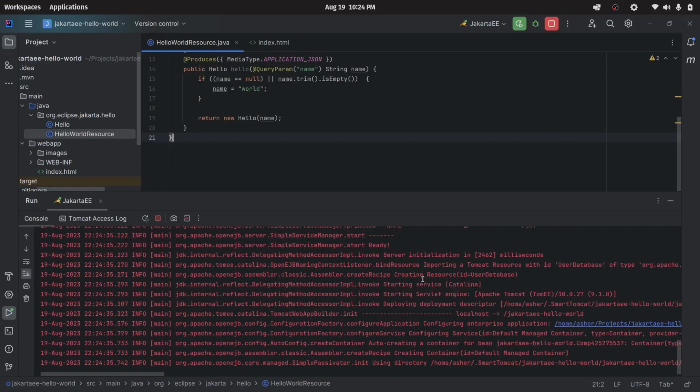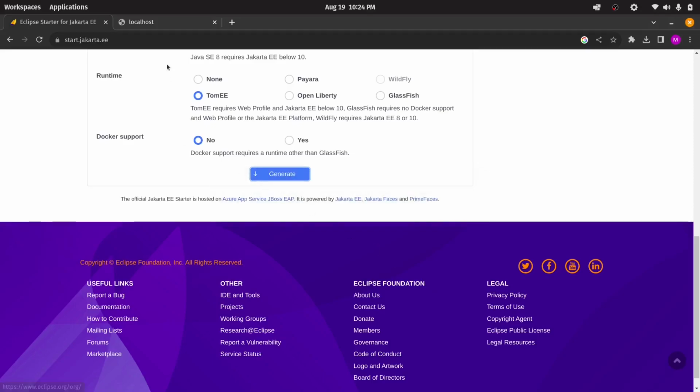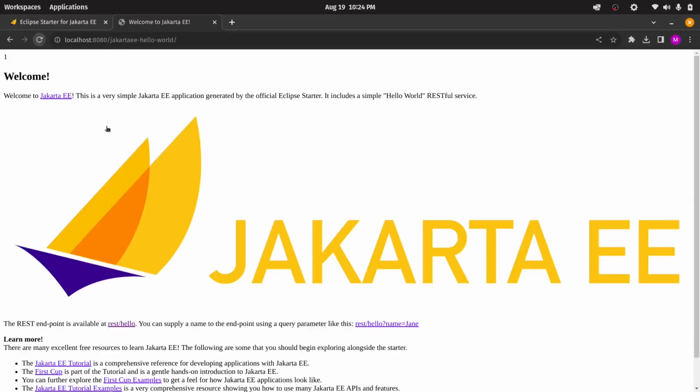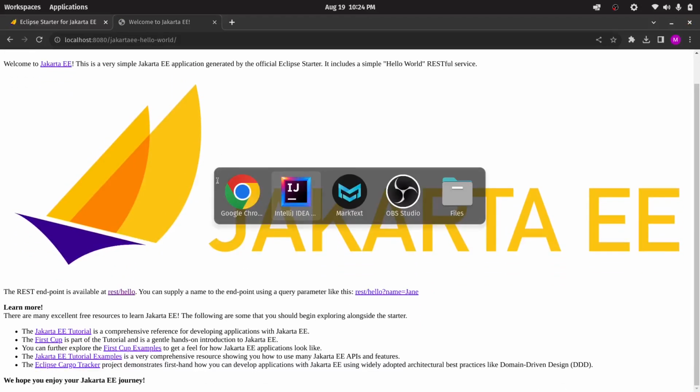Now the application is running. Go to browser and see the web page and REST API. This is our welcome page for the JakartaEE. We can also go for REST API. So this is our REST API.